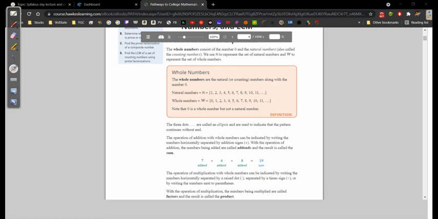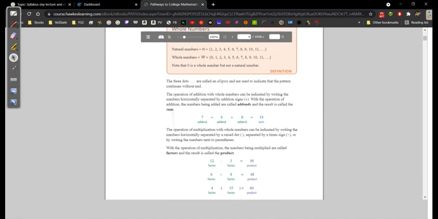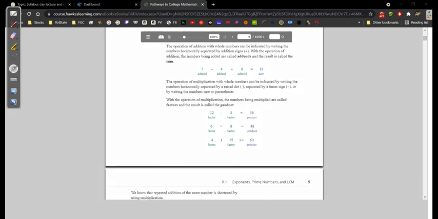And real quickly, notice the notation there, the N and the W. They stand for natural numbers and whole numbers. They're just written a little funny. Next up, we need the 3 dots. They're called ellipses. That means that they go on forever. And of course, we know the numbers go on forever. Now let's talk about the operation of addition. We know the operation of addition involves numbers separated by the addition sign, like right here. And we know that we can add an infinite amount of numbers to one another if we wanted to, right?